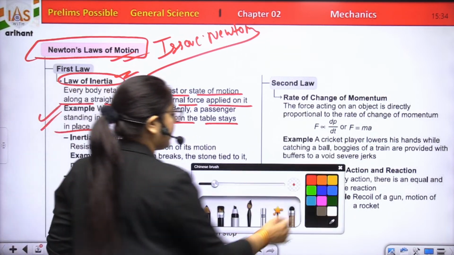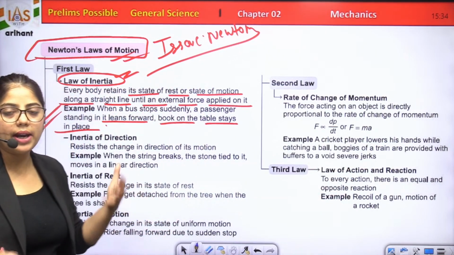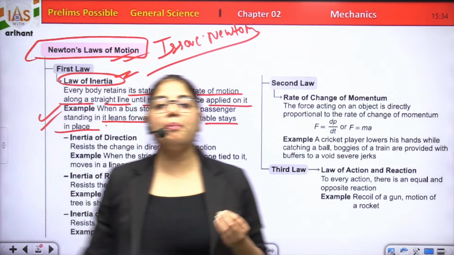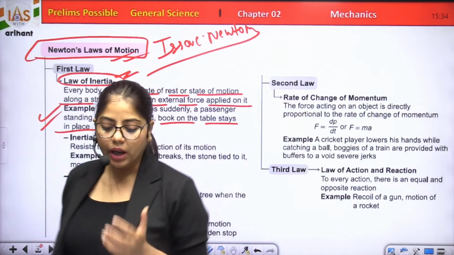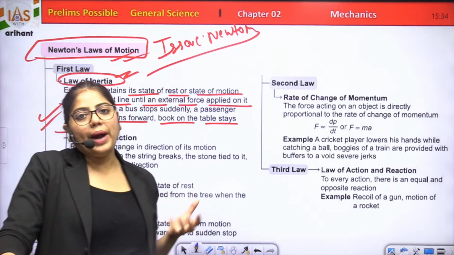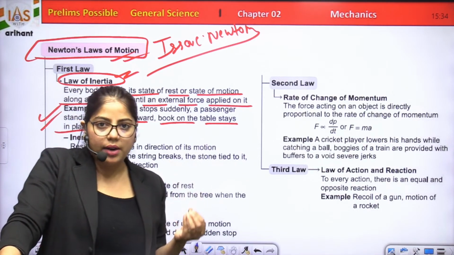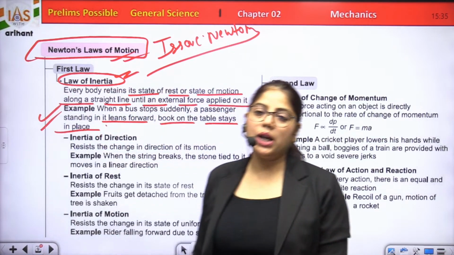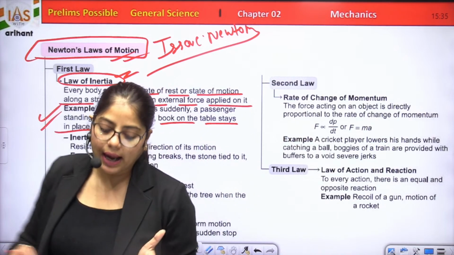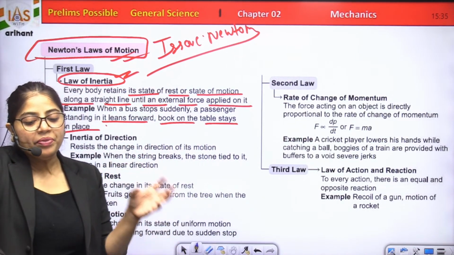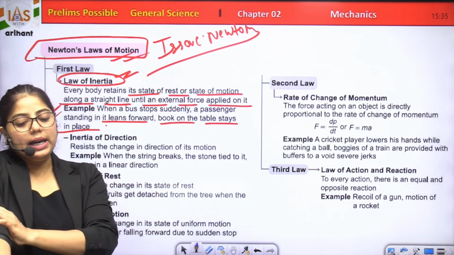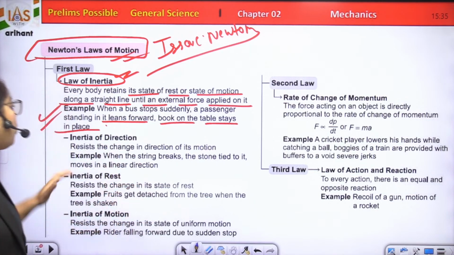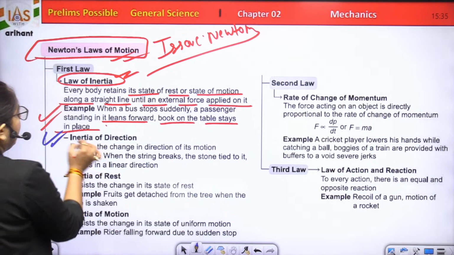Also, one's body moves to the side when a car makes a sharp turn, which you experience while in a car. And a ball rolling down continues to roll unless friction or another force stops it.